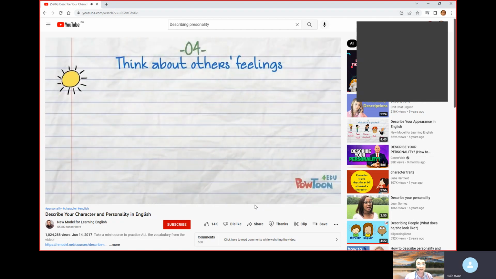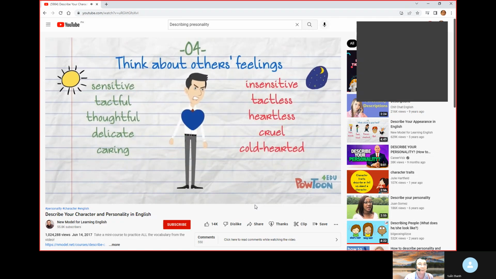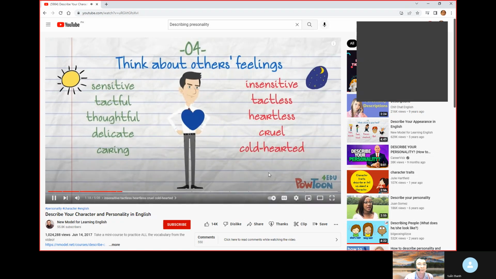Let's continue now. People who think about others' feelings are sensitive, tactful, thoughtful, delicate, caring. And the opposites are insensitive, tactless, heartless, cruel, and cold hearted. Okay, so let's try to study this one.